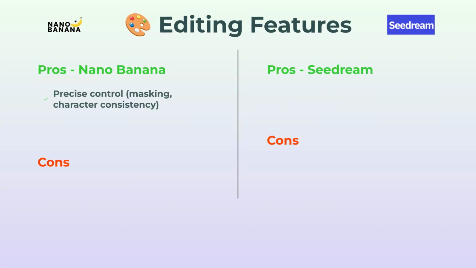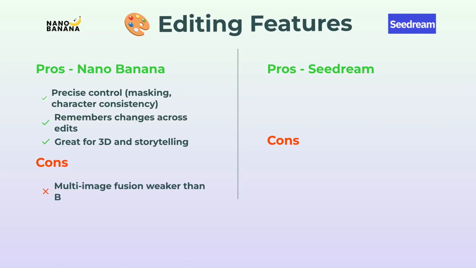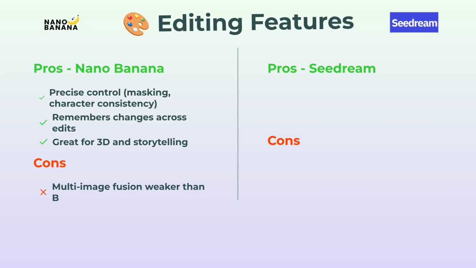Let's talk editing features. Nano Banana gives you really granular control, masking, dialing in character details, and it actually remembers your changes from session to session. It's awesome for building scenes. Like, if you're into 3D or visual stories, it's super intuitive. The catch, its multi-image fusion isn't quite as slick.